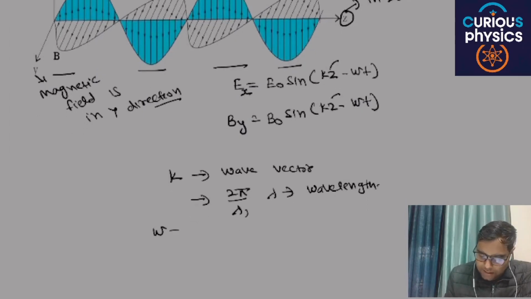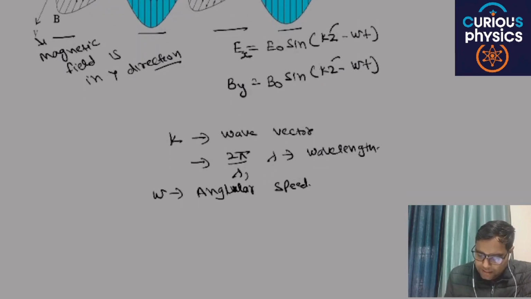Omega is nothing but the angular speed, which can be written as 2 pi times nu, and nu is the frequency of the wave.